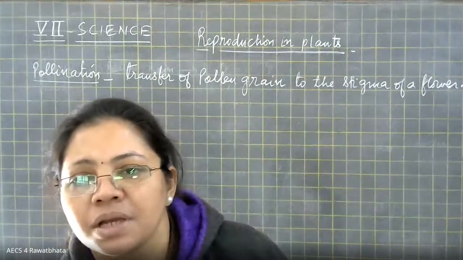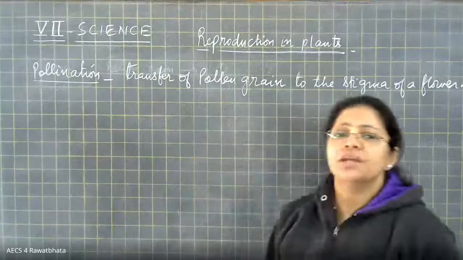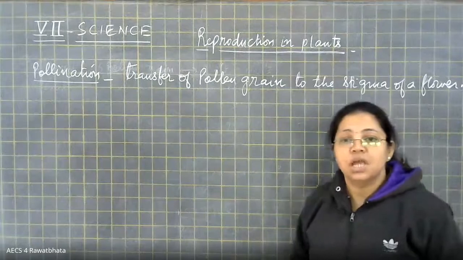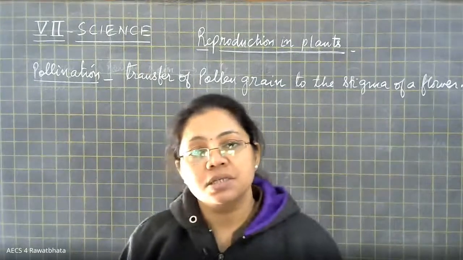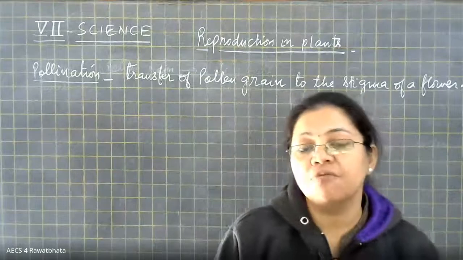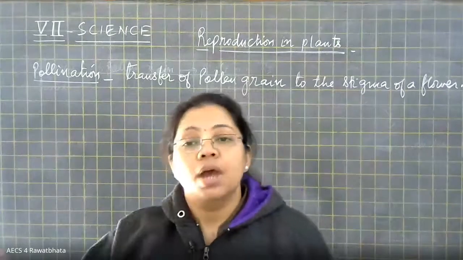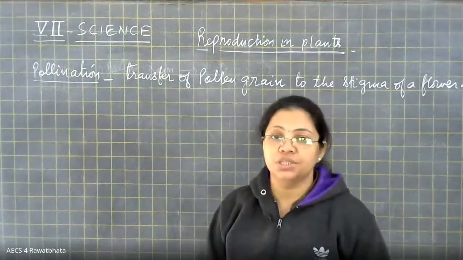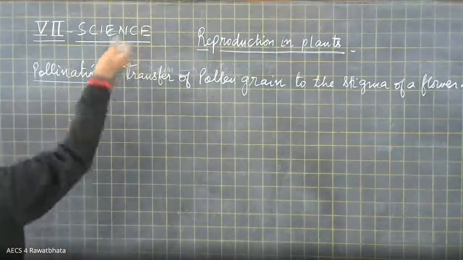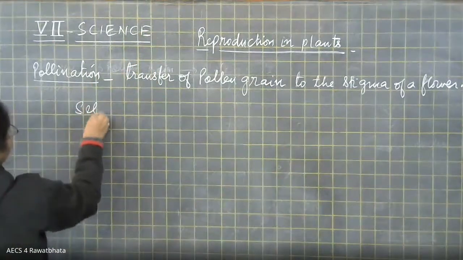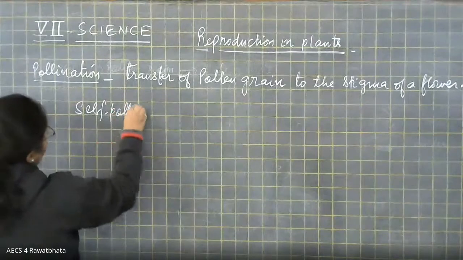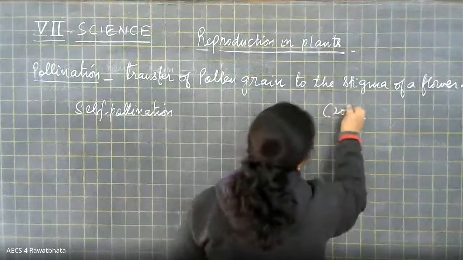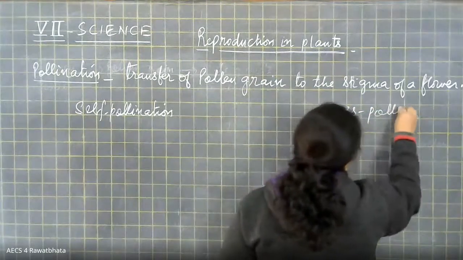Yes. So here, the transfer of pollen grain to the stigma of a flower is called pollination. Now we have types of flowers. Some flowers are unisexual and some flowers are bisexual. And based upon the type of flower only, we have two types of pollination. The first one is called self-pollination and the second is known as cross-pollination.